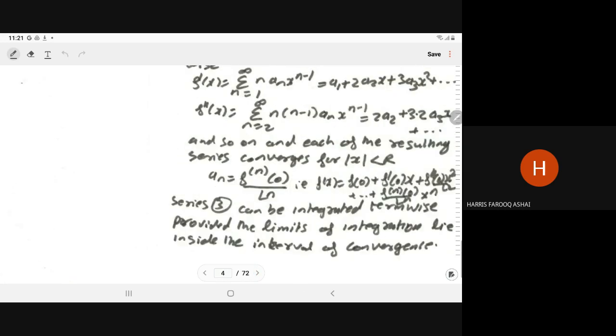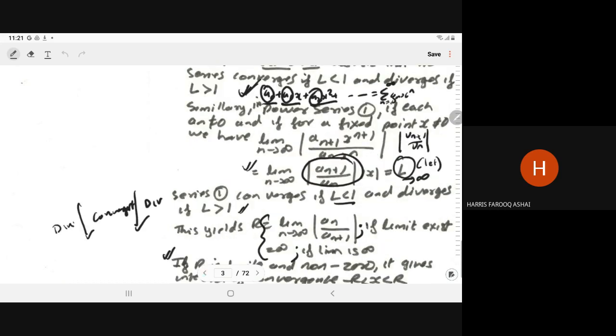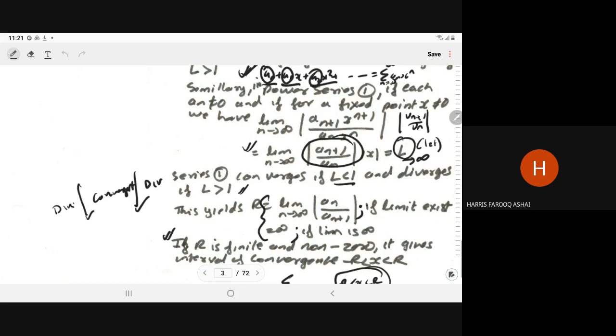Sir, but shouldn't R be 0 then, because R is like the inverse of it? So R is 0 when we say this is 0. Yes, this is 0. Because here we are taking R as infinity, and since we have written it in reciprocal form, 1 upon R will be 1 upon infinity, that is 0. 1 upon 0 is infinity.